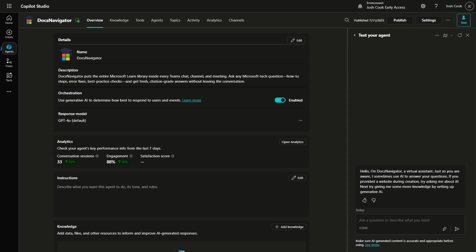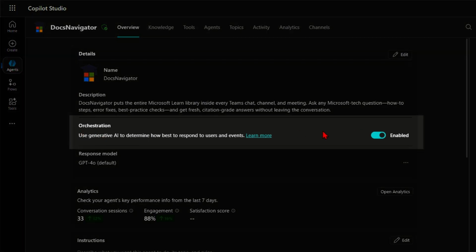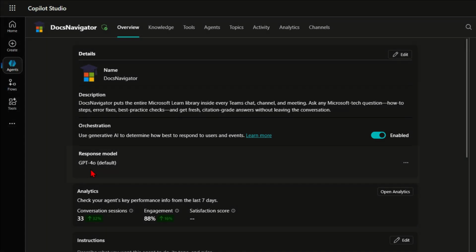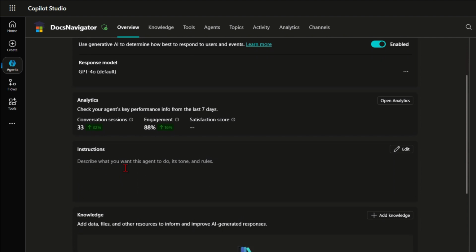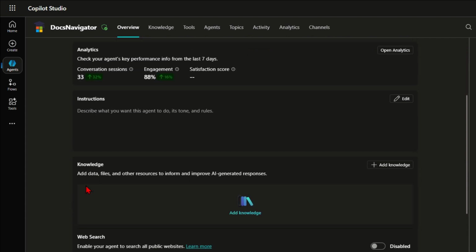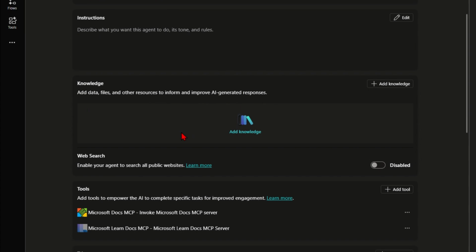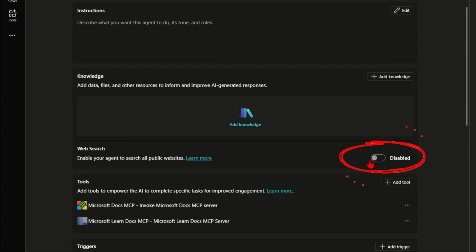In Copilot Studio, let's configure our agent. First, I want orchestration turned on. I'm going to use the default model. Instructions, I'm leaving blank for now. We don't need any additional knowledge for this example. We're also turning off web search.